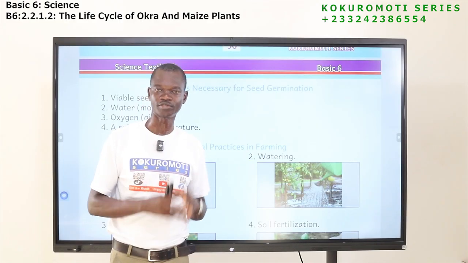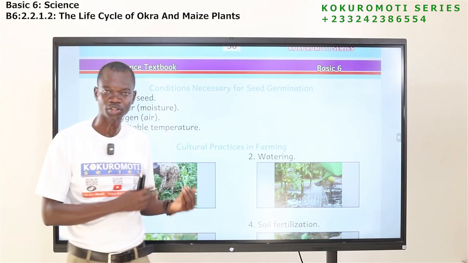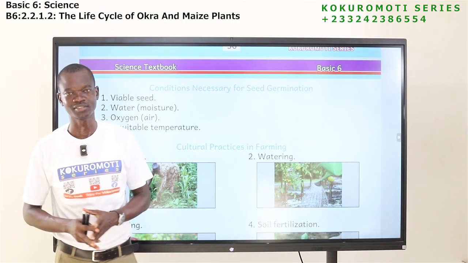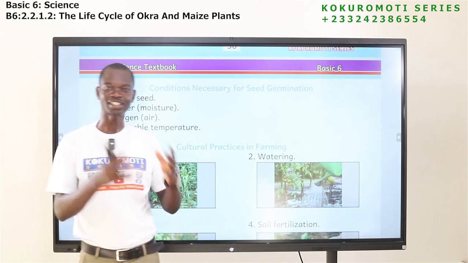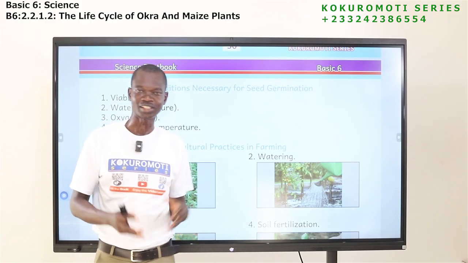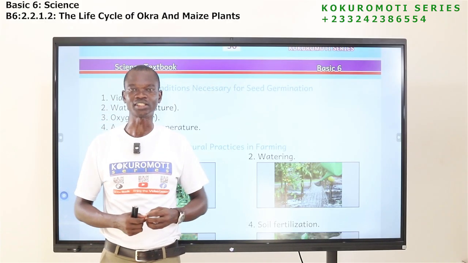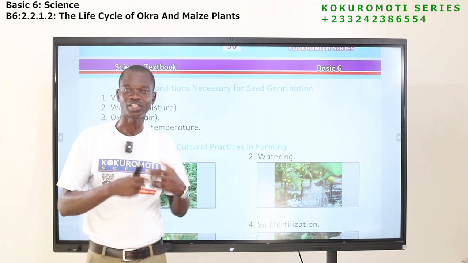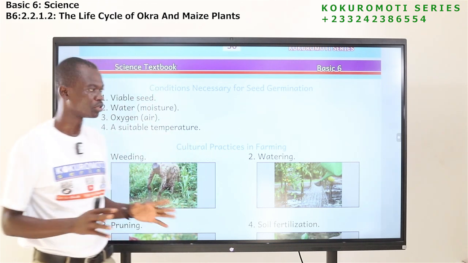So if you want to go into farming, you should understand what we are going to do. Otherwise, you sow your seed and they will not germinate. You say that you have wasted time to clear the land. You have employed people to work on the land. After sowing, the seed did not germinate. You have to understand that there are some things that need to be there before the seed can germinate, and that is what we are going to look at.